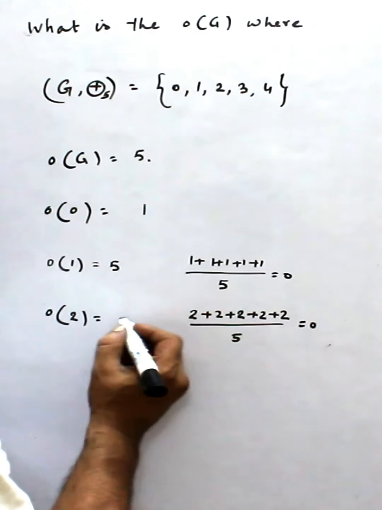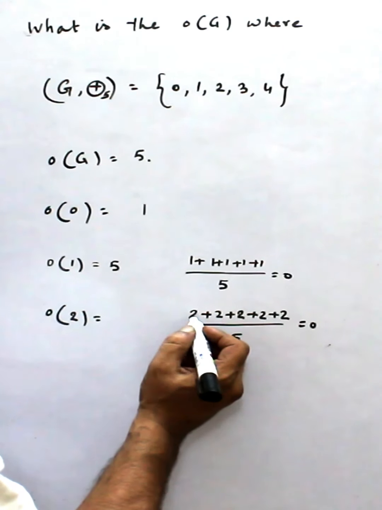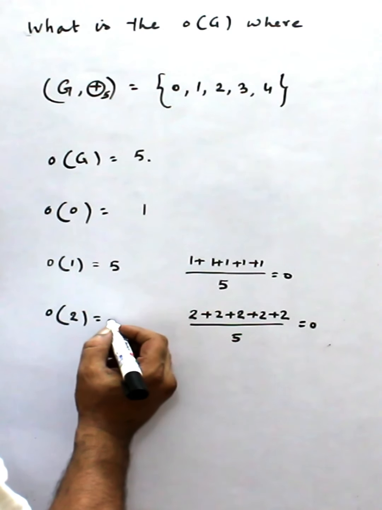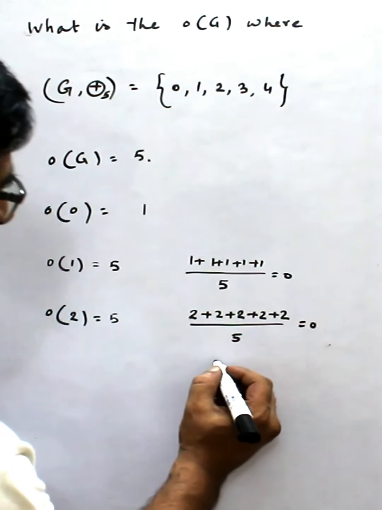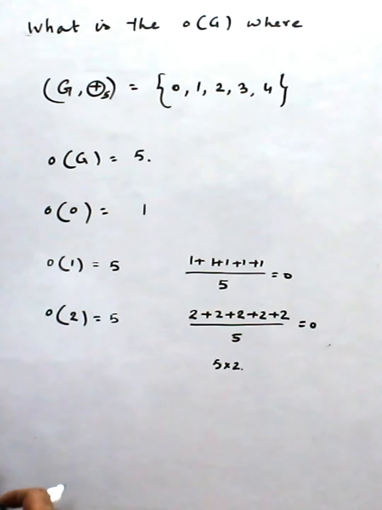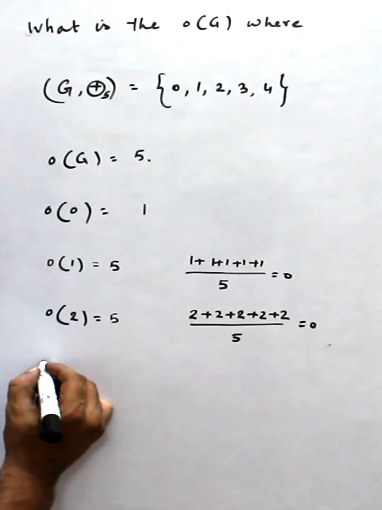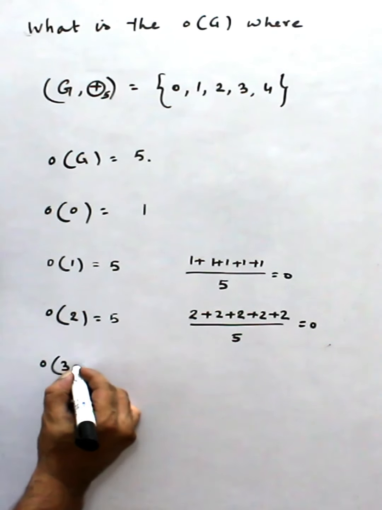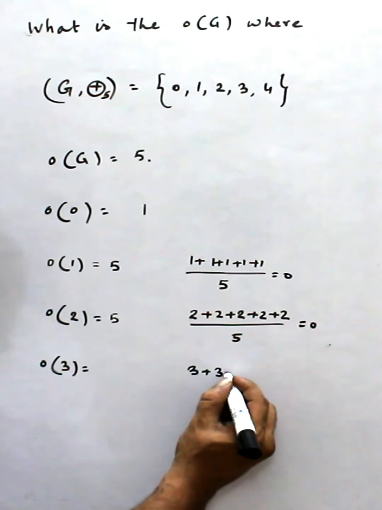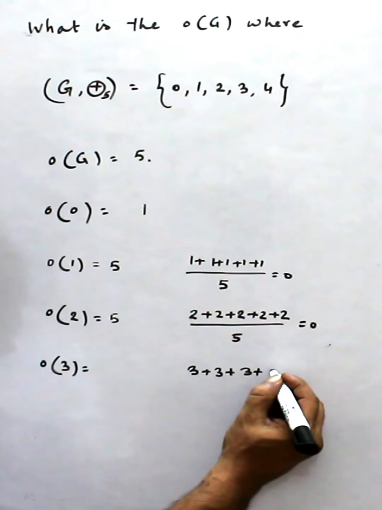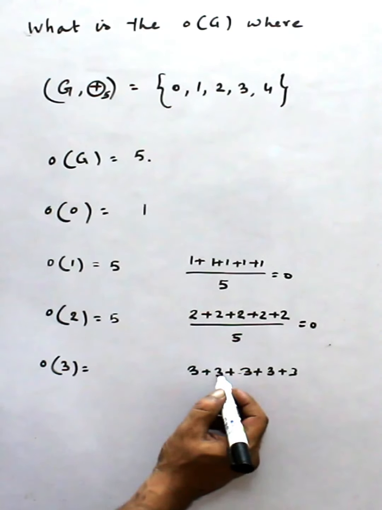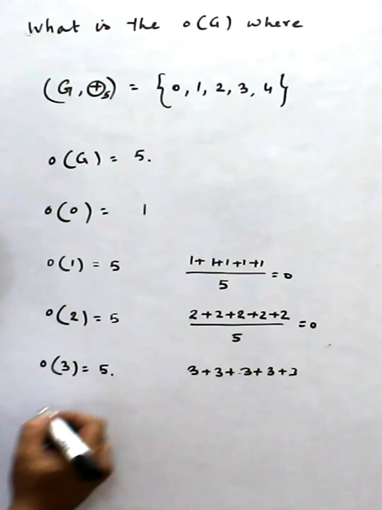That takes 5 additions, so the order is 5. Again the order of 3: 3, 6, 9, 12, 15, that is 5 times. So this is also 5.